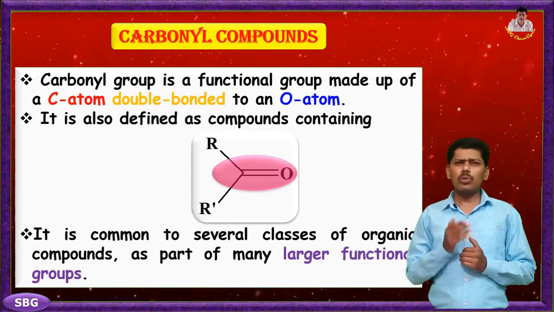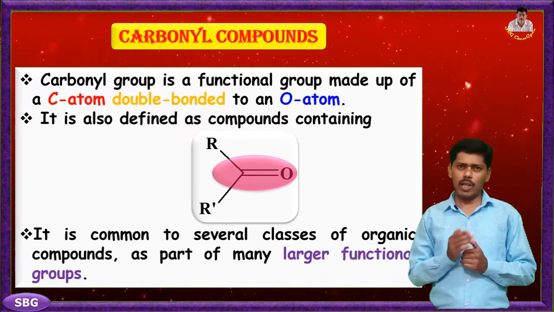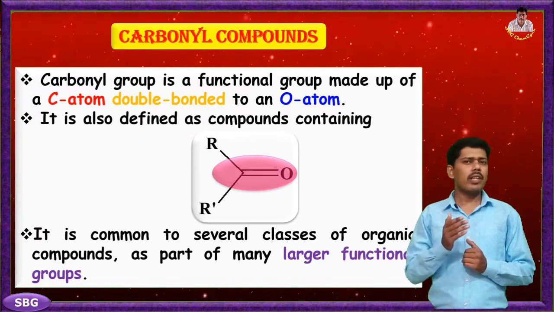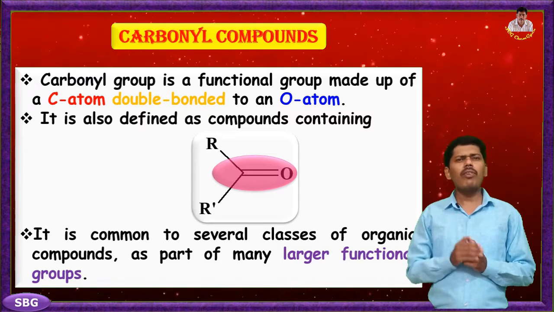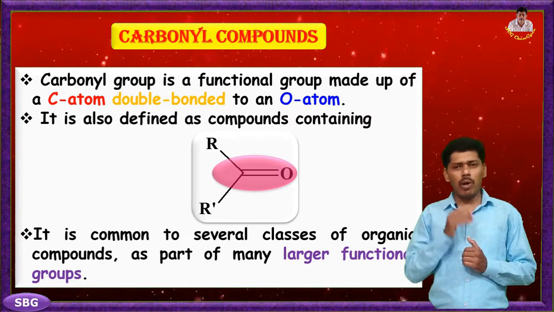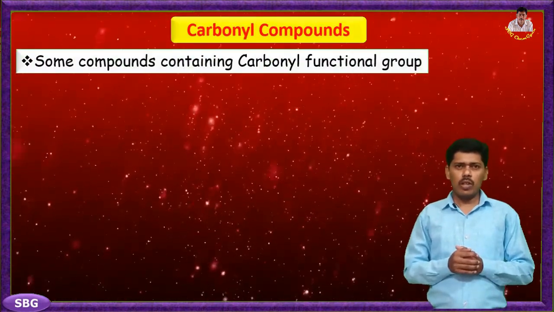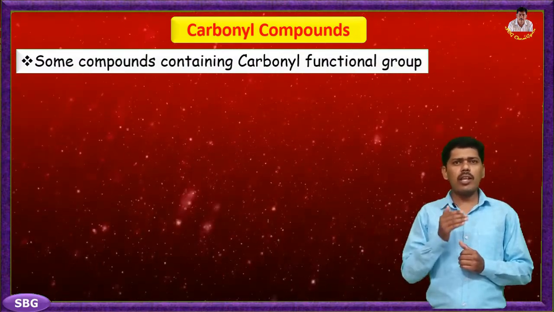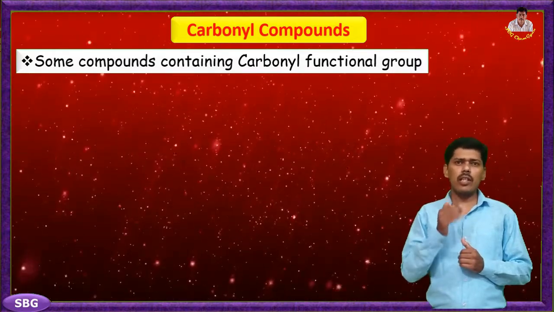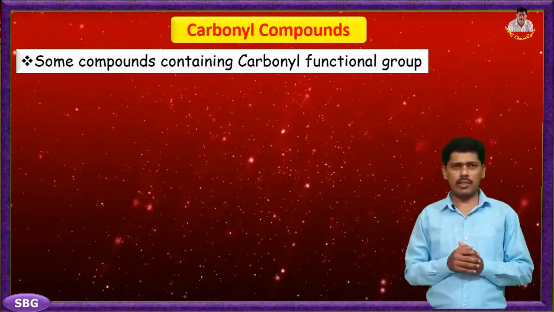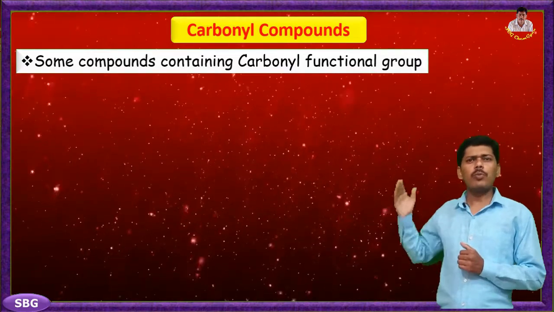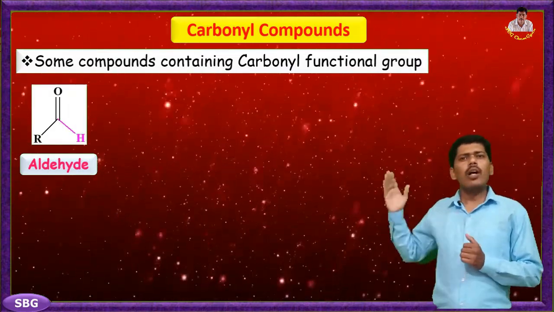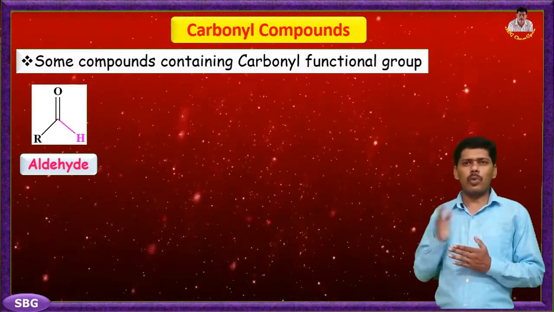It is common to several classes of organic compounds as part of many larger functional groups. A compound containing a carbonyl group is often referred to as a carbonyl compound. Now here we can see some functional groups which contain carbonyl group as its main functionality. Start with the first functional group, that is aldehyde, where carbonyl group is attached to alkyl or aryl group with hydrogen atom.